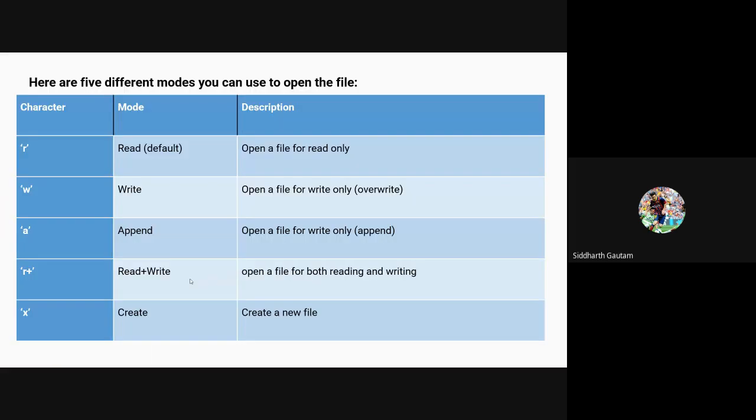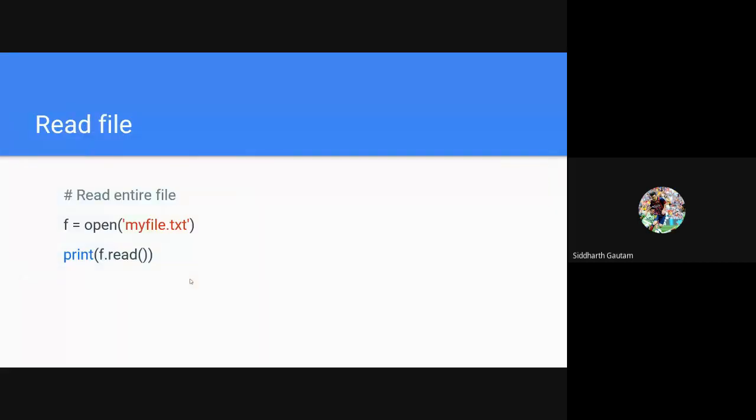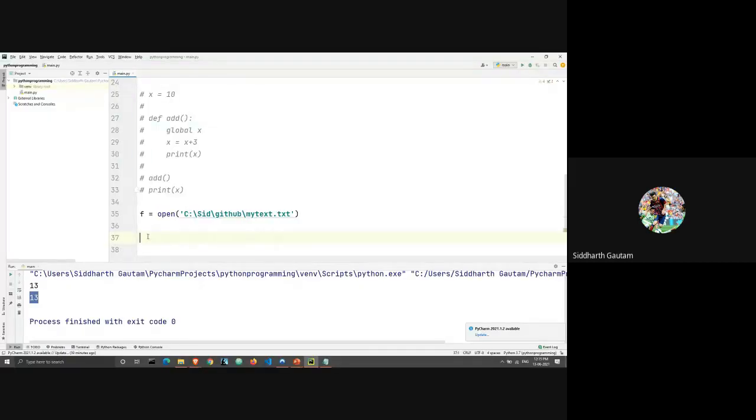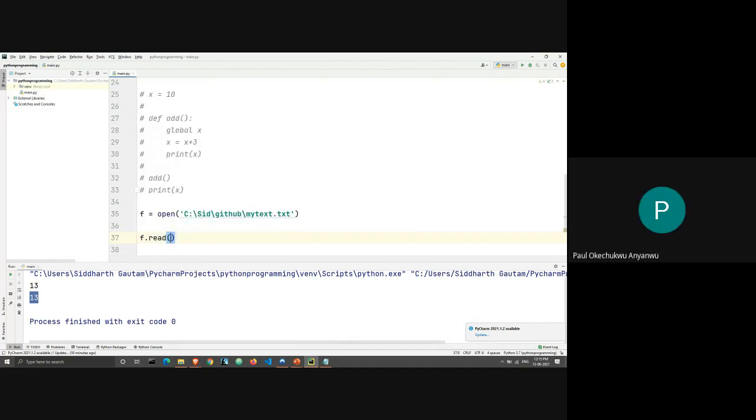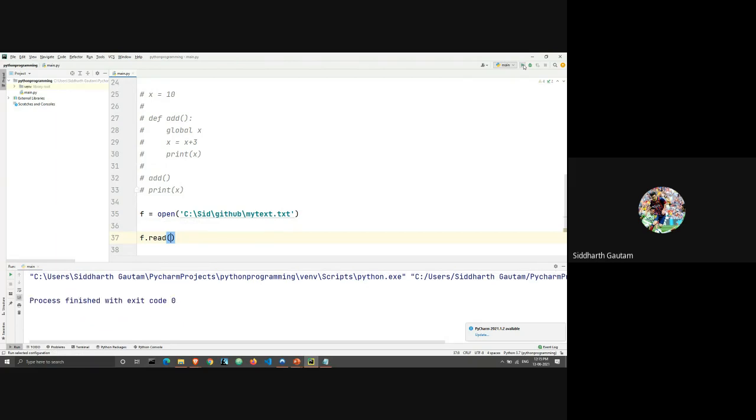Now let's see what all we can do with it. We can open it for writing, we can open it for reading and writing both, and there are different things we can do. But for now, we have just opened the file. Now I will take a look at the functions and see which one I should do first and which one last. Let's just do the simple reading first. We have opened the file and now we are going to read it. The syntax for reading the file is f.read. Let's run this and see if there's no error.